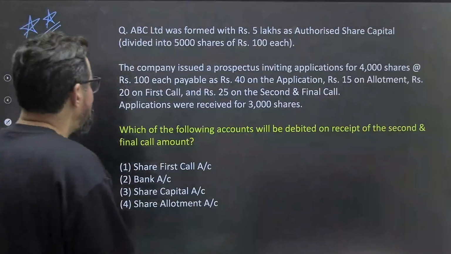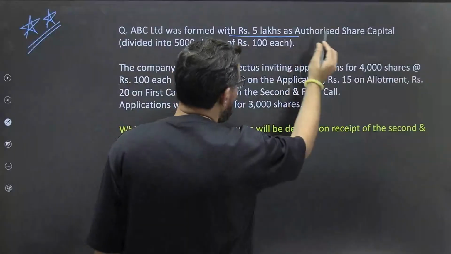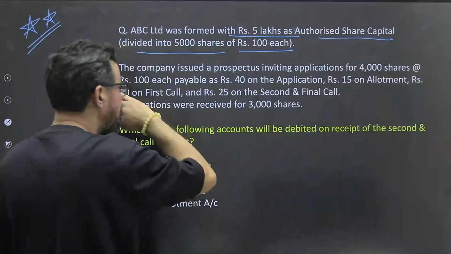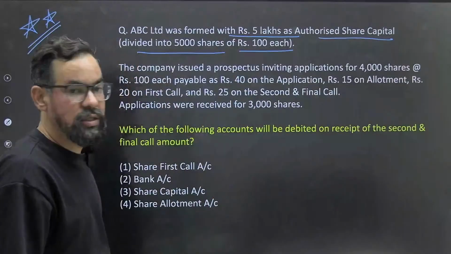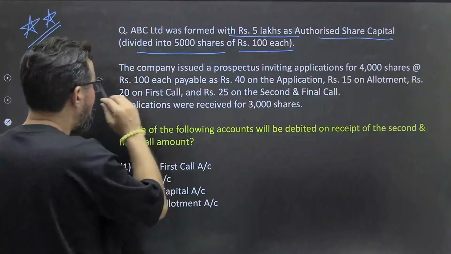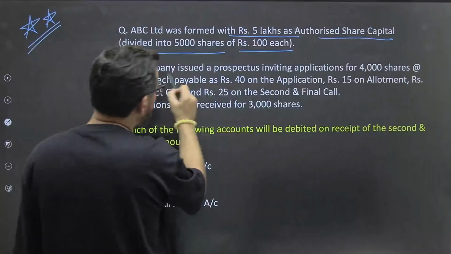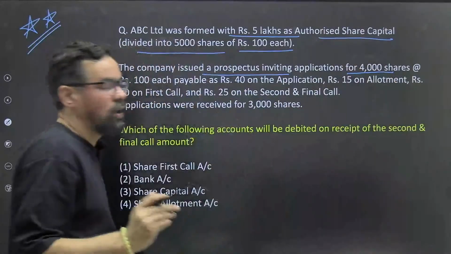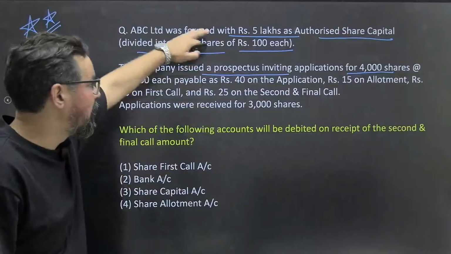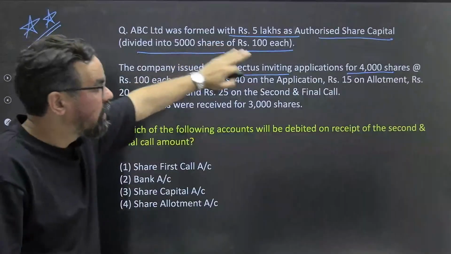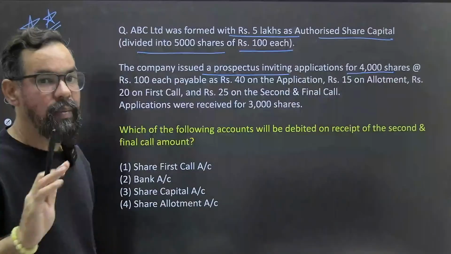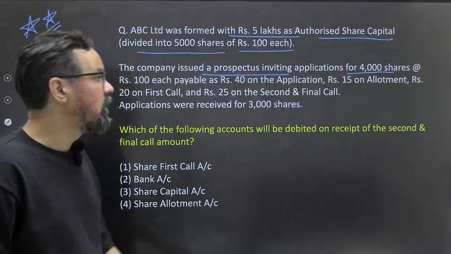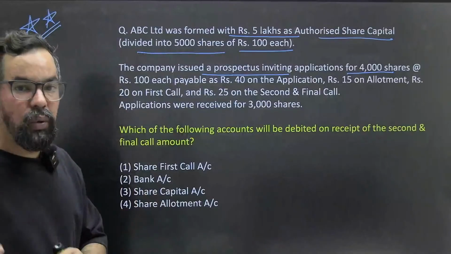ABC company with 5 lakh rupees authorized share capital divided into 5,000 shares of 100 rupees each. That means they are coming with 5 lakh rupees, that is 5,000 shares, in the market. The company issues a prospectus for 4,000 shares. 5 lakh divided by 100 is 5,000 shares of authorized capital, and they are coming with an IPO of 4,000 shares. So their overall IPO is 4,000 into 100, that is 4 lakh.